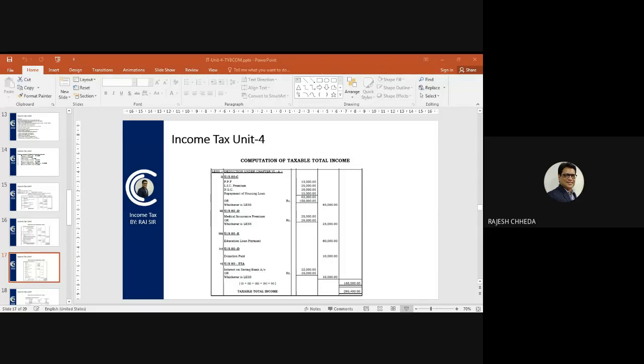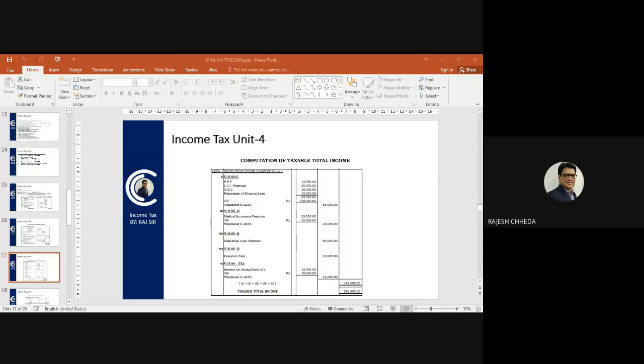Okay, so typing mistake. 80G, donation paid. Prime Minister's National Relief Fund is a 100% donation eligible amount. So 10,000 is given to you in the question. So 80G is 10,000. Followed? And last is 80TTA.